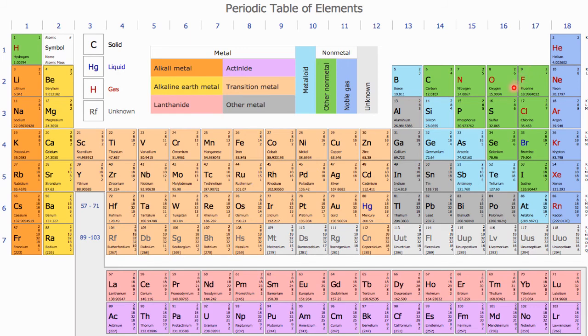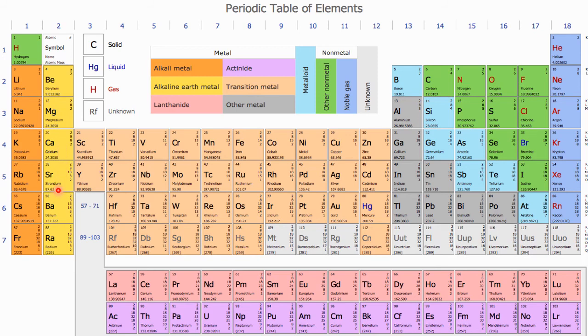And this is called the second group, alkaline earth metals. Why is this name given? Because they too are alkalis, they too are bases, but compared to this group, their place is second. So the best bases are this group, the next bases are this group. They are next to the alkali metals, so the word alkaline is used in place of alkali. Then why is earth used? Because these elements are available in the earth's crust in the form of minerals and ores in large amounts. That's why the word earth is added.